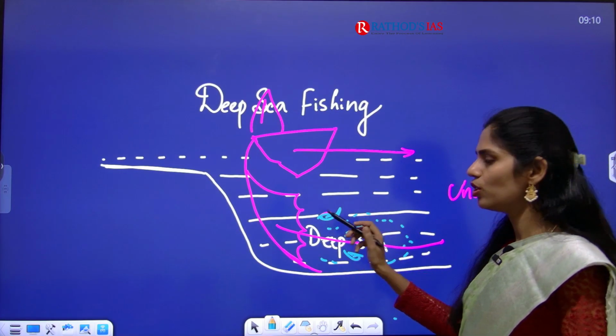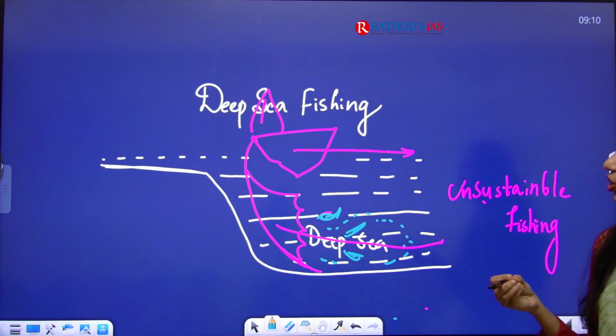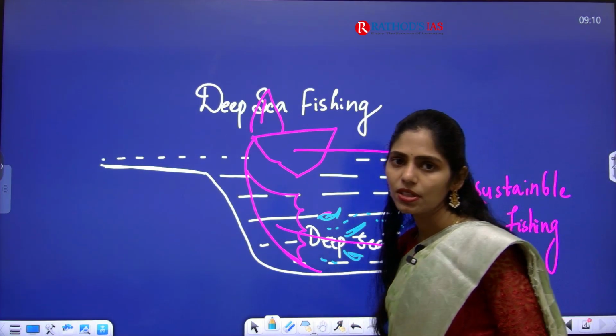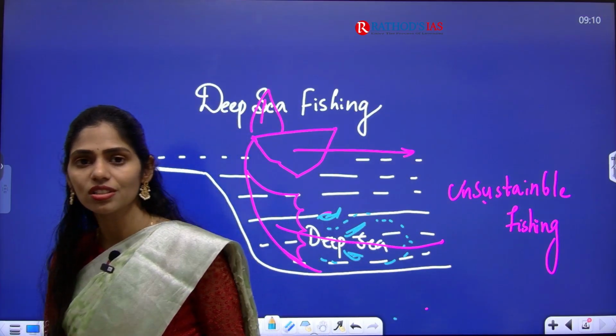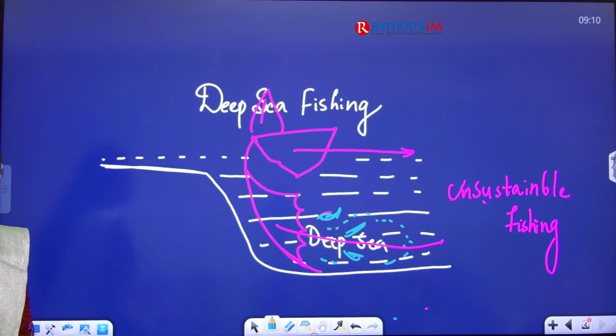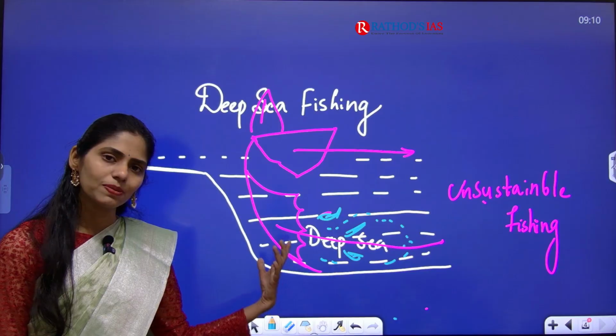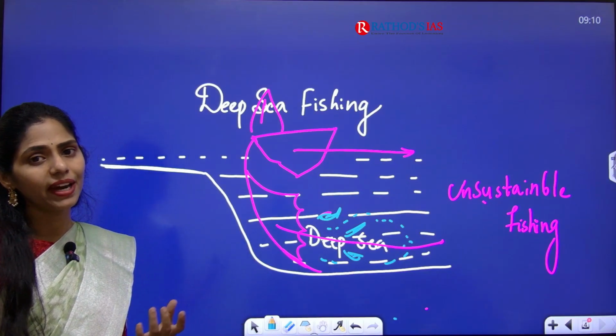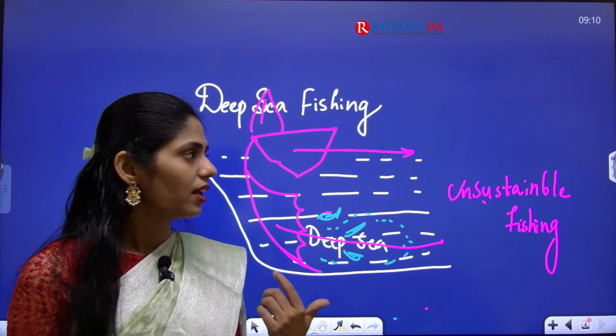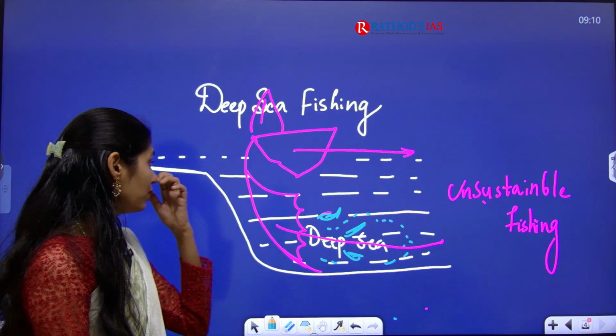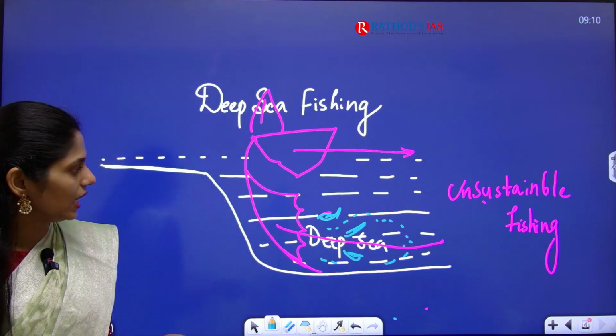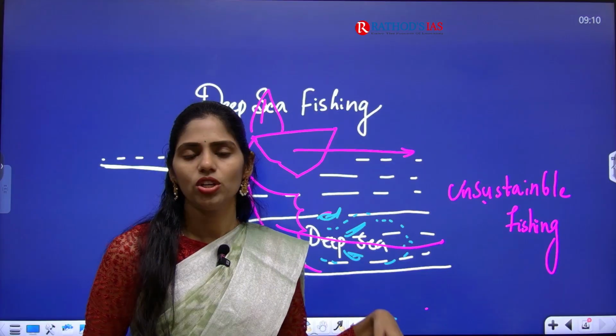Very small fishes will also be caught. So if everything is caught, we can't see future fishes. If there are no future fishes, the aquatic biodiversity present in this water will be affected, right? So deep sea fishing or trawlers lead to unsustainable fishing. So it is one cause of concern.